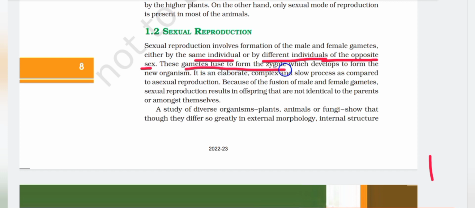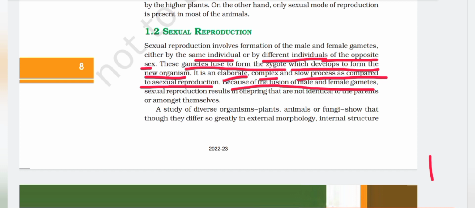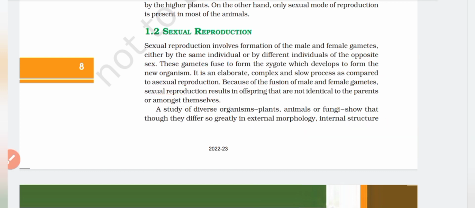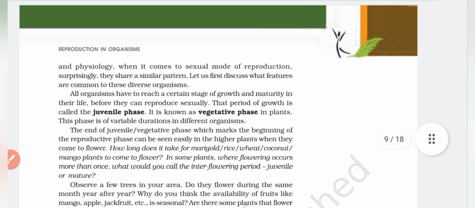It is an elaborate, complex and slow process as compared to asexual reproduction. Because of the fusion of male and female gametes, sexual reproduction results in offspring that are not identical to the parents or amongst themselves. A study of diverse organisms, plants, animals or fungi show that they differ so greatly in external morphology, internal structure and physiology when it comes to sexual mode of reproduction. Surprisingly, they share a similar pattern. Let us first discuss what features are common to these diverse organisms.